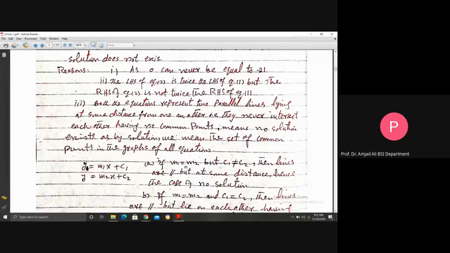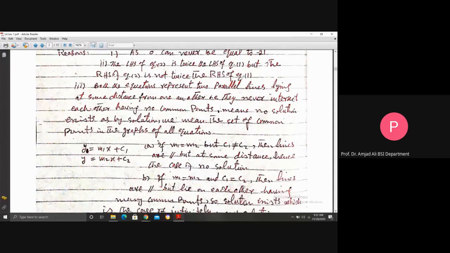If m1 is equal to m2, but c1 is not equal to c2, then the lines are parallel, but at some distance, hence the case of no solution. These are parallel lines, but they lie at some distance from one another. That is, they never intersect each other, so no solution. Case 2 is this one.